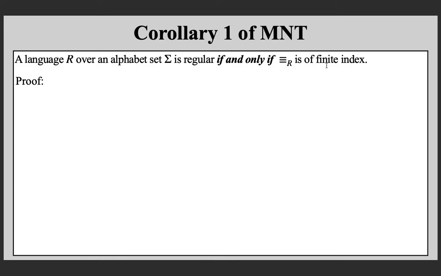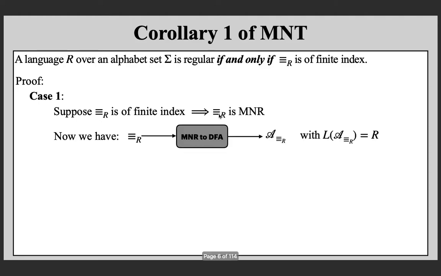There are two cases. First is the if case. Suppose it is of finite index. Then we know that it satisfies all the properties of a Myhill-Nerod relation and hence is a Myhill-Nerod relation. If it is a Myhill-Nerod relation, then we have this construction which takes a Myhill-Nerod relation and gives you a deterministic finite state automaton for accepting the language. Because we are getting a deterministic finite state automaton, the language is regular. So we proved that when the canonical equivalence relation for a language has only finitely many equivalence classes, the language is regular. So we can prove regularity using this corollary.